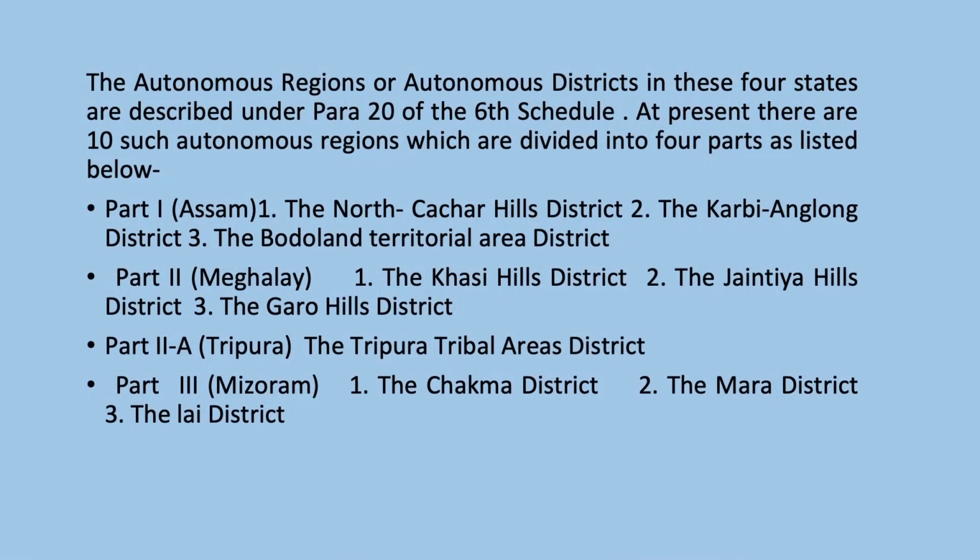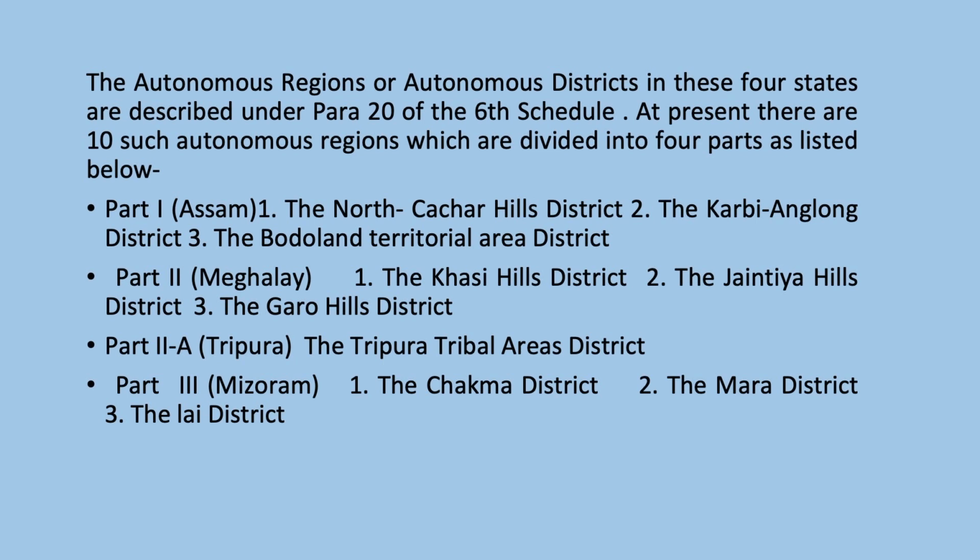The autonomous regions or autonomous districts in these 4 states are described under para 20 of the 6th Schedule. At present, there are 10 such autonomous regions which are divided into 4 parts as listed below. In Part 1, Assam: the North Cachar Hills district, the Karbi Anglong district, the Bodoland Territorial Area District.